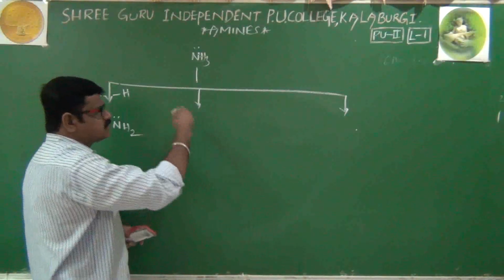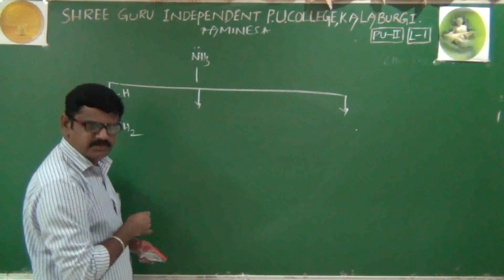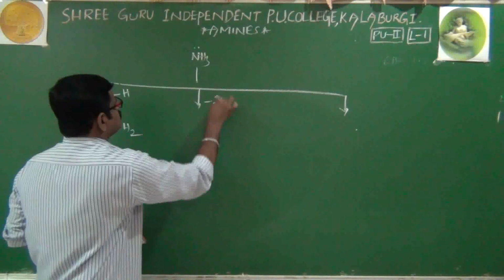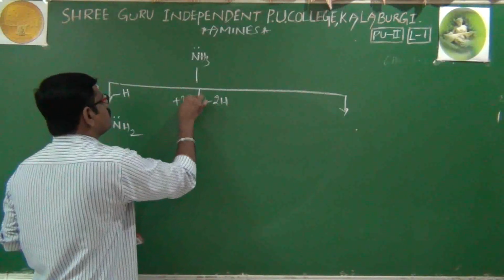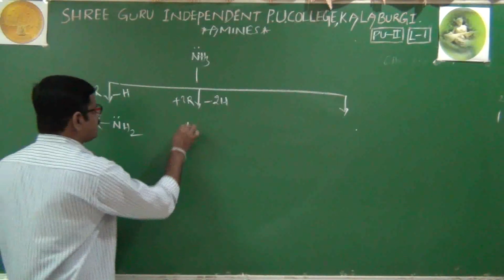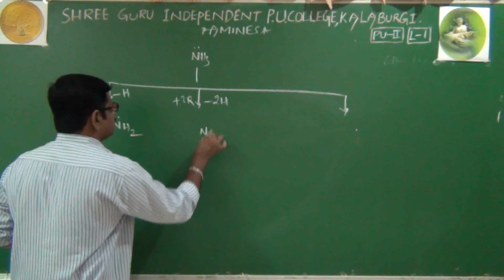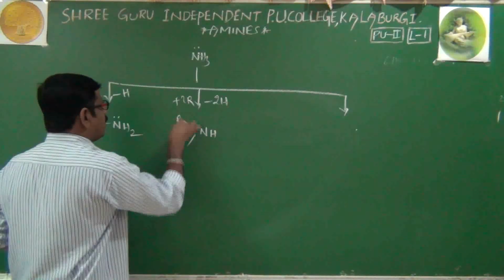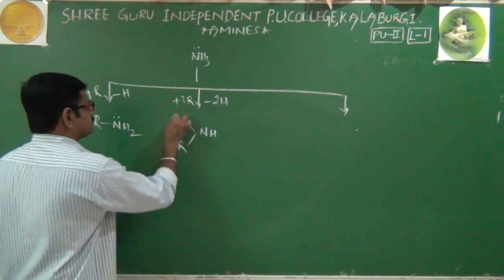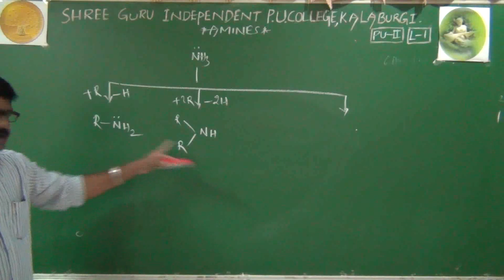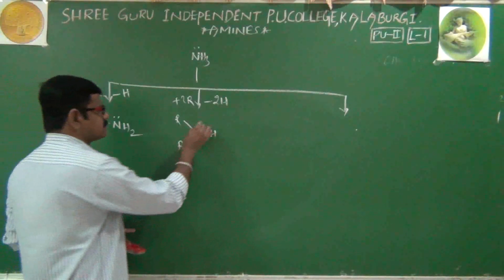Here in the second case, two hydrogens I will remove, two alkyl groups I will substitute, minus 2H plus 2R. Therefore, the obtained compound is NHRR. It is also an amine.